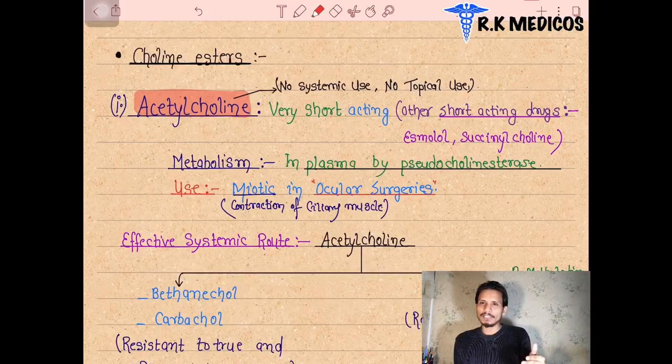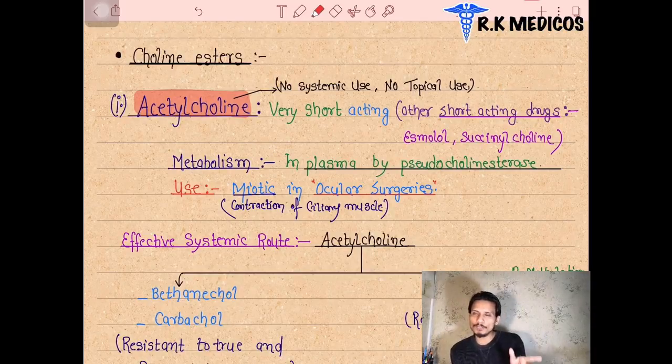Mainly, in the general way, many drugs pass through the liver and then get metabolized, but these drugs get metabolized inside the plasma because pseudocholinesterase enzymes are present. It leads to the metabolism of these drugs, and that's why they have a very short lifespan. So we are not able to use these drugs in a systemic or topical way, because they get metabolized in our plasma. So when we want to use these drugs, we have to do something, maybe some modification.